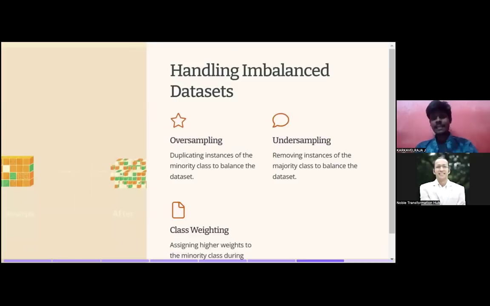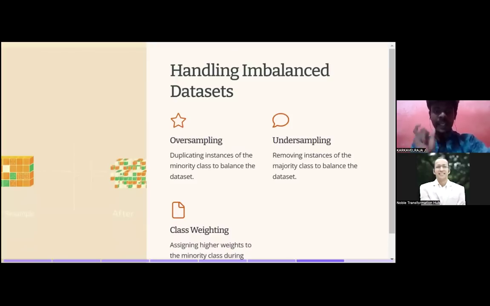Handling imbalanced datasets, guys, this is very crucial. In a real-time situation, we are not going to have the ample amount of data that we are expecting. That is sure, guys. I bet we're not going to get 100% of the data that we need. So we need to handle this imbalanced dataset. Let's see what we have.